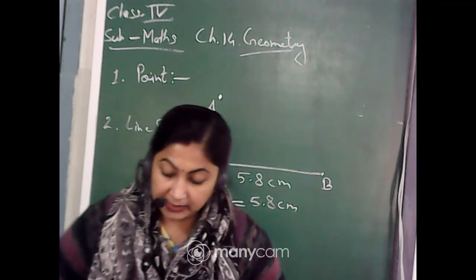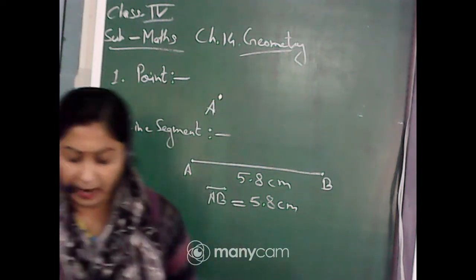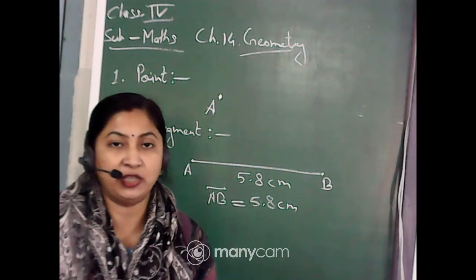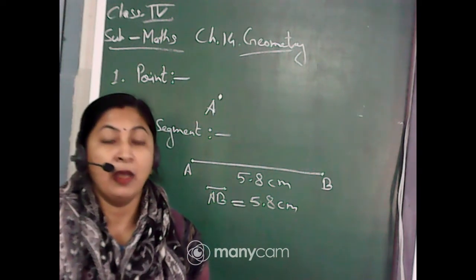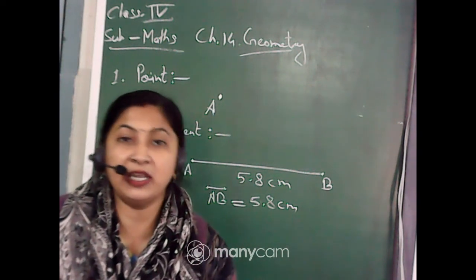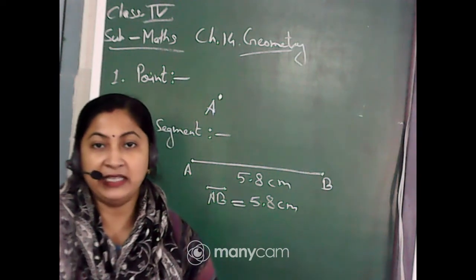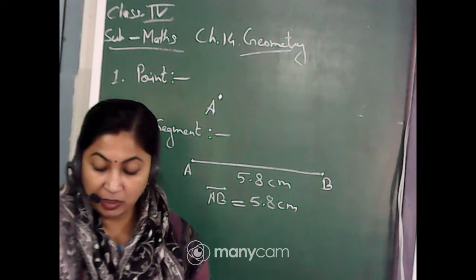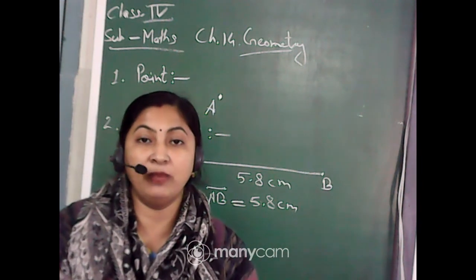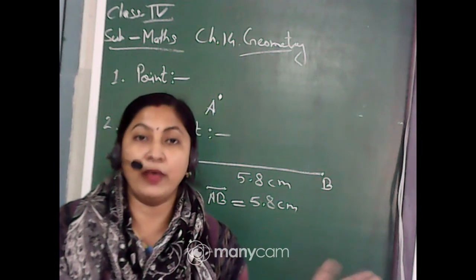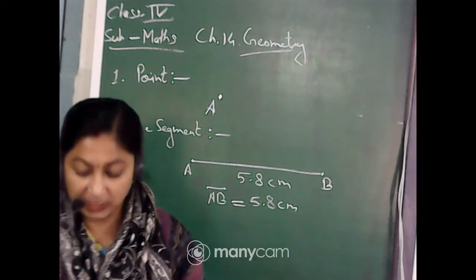Next comes the line. A line is an endless straight path that extends in both directions. A line has no ending point and no starting point. Both the ends are going endlessly, but it is a straight path. As a line segment is a straight path, this line is also a straight path, and in both directions it is going endlessly. We don't know where the end of that line is. That's why it is a line.